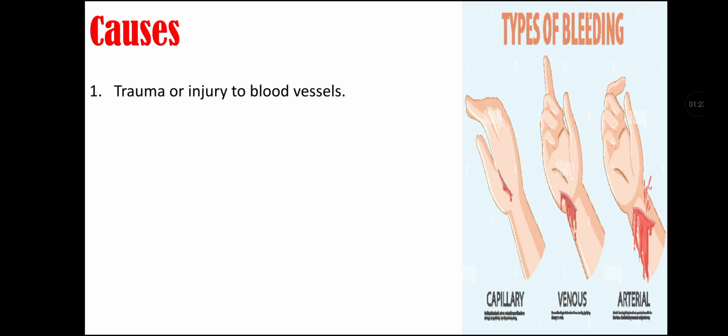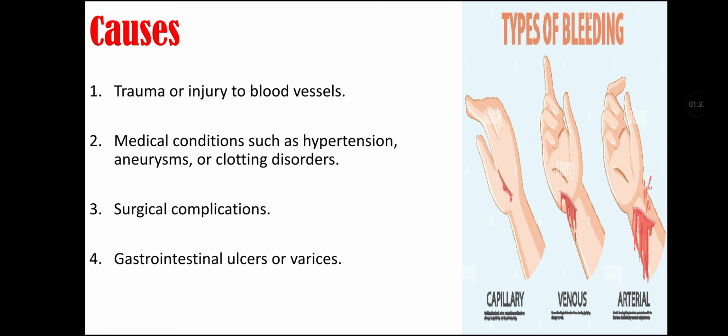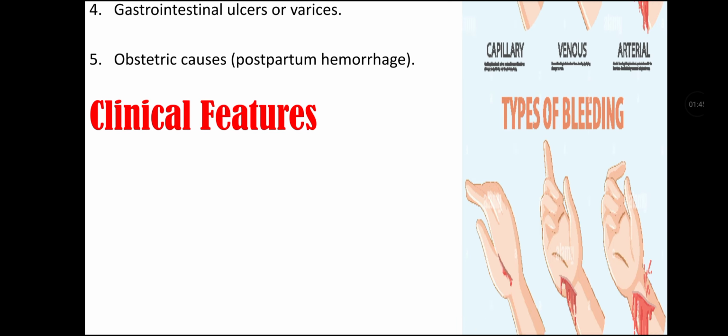Causes of hemorrhage. There may be trauma or injury to blood vessels. Medical conditions such as hypertension, aneurysms, or clotting disorders can cause hemorrhage. Surgical complications, gastrointestinal ulcers or varices can also cause hemorrhage. And obstetric causes like postpartum hemorrhage can also happen.